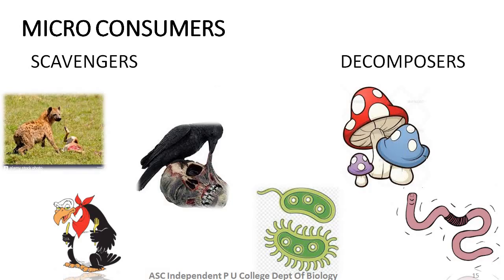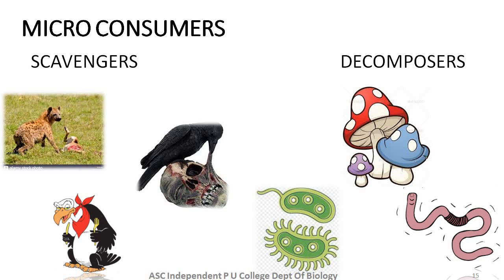Micro-consumers. Micro-consumers are those living organisms which decompose the dead body of producers and consumers. In our ecosystem, we have a group of organisms who feed on dead and decaying matter directly. They are called scavengers. In this slide, we see animals such as crow, hyena, vultures feeding on dead bodies.